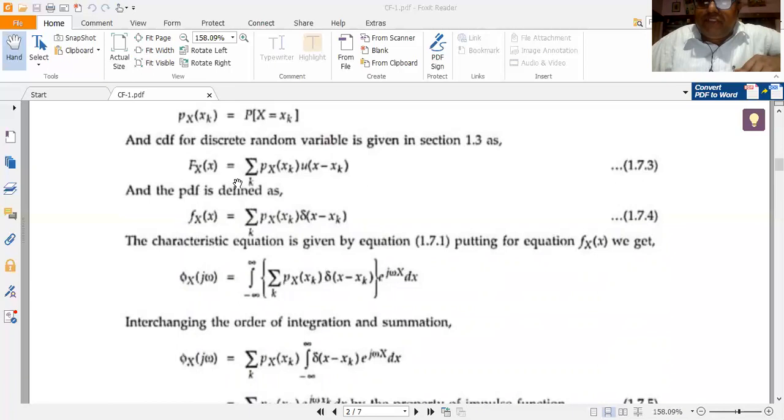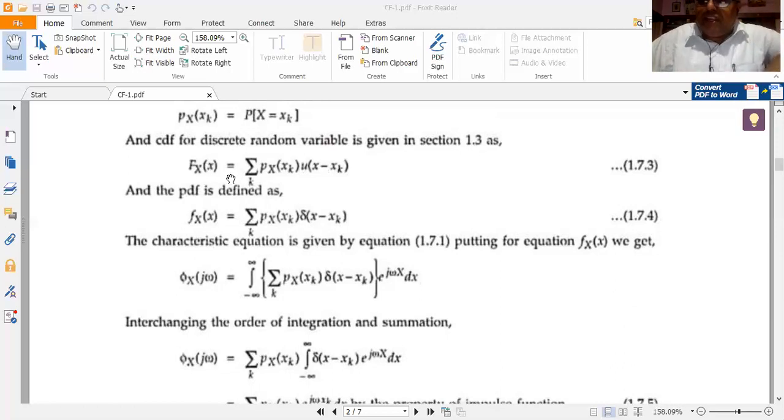So a CDF is always represented by its unit step functions, whereas the PDF or the PMF is usually represented as a weighted sum of unit impulse functions. The CDF is represented as a sum of weighted unit step functions.